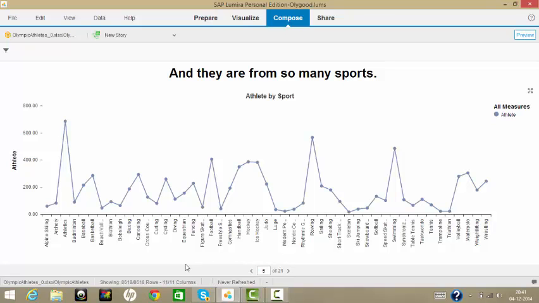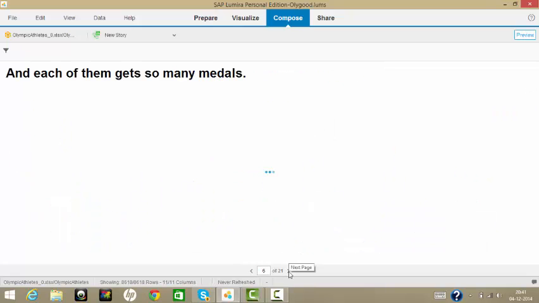This visualization shows the number of medal winning athletes in each sport. So the highest one is about here, which is athletics, which has about 687 medal winning athletes. This is because of the fact that there are many events in athletics compared to the others. Like here, cycling has about 261 athletes and rowing has 567. This is a line chart.